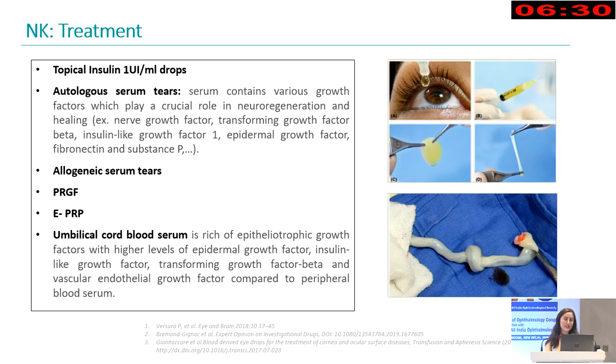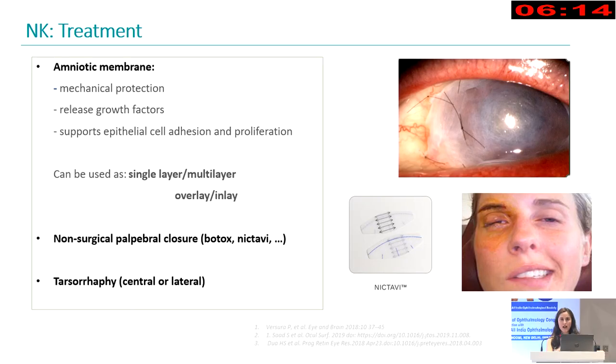In our practice, it is quite easy to start with topical insulin. It's cheap for the patient, but sometimes it's not enough. So in those patients, we will switch to blood derivatives such as autologous serum, PRGF, PRP, or umbilical cord blood serum. Also, it will be very important in some cases to use the amniotic membrane. We all know that it gives us a mechanical protection, also a release of growth factors, and a support for epithelial cell adhesion, and it can be put in many ways depending on our choice.